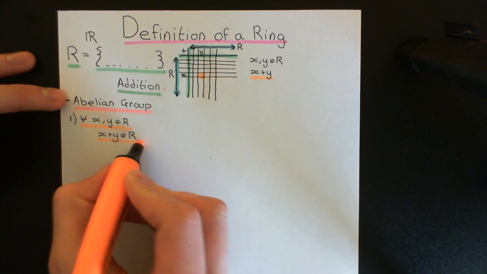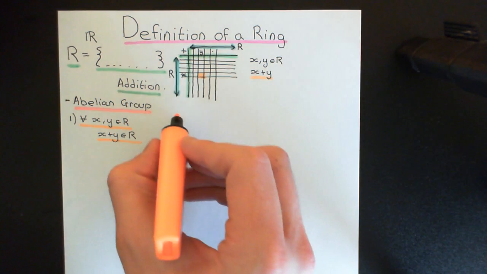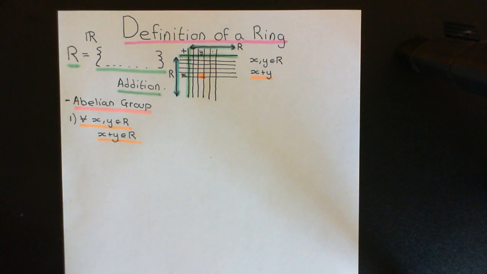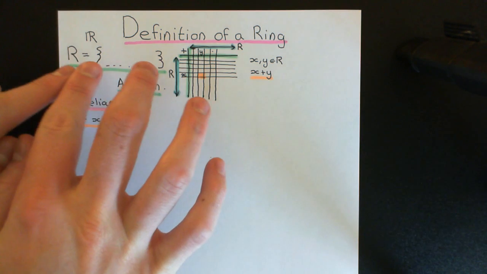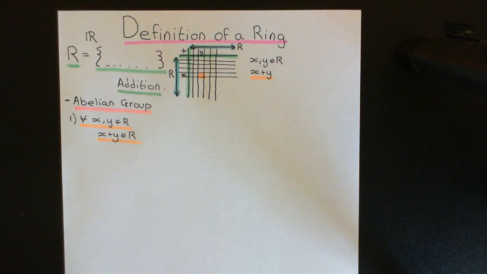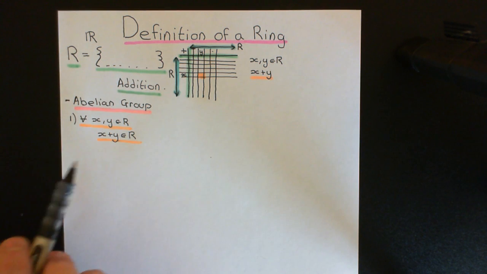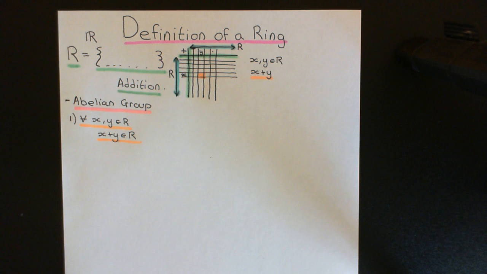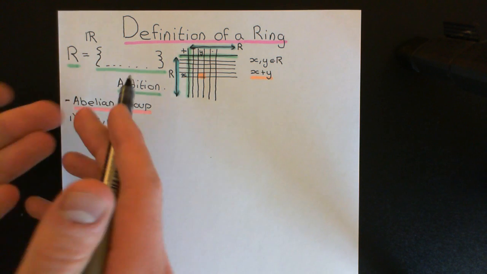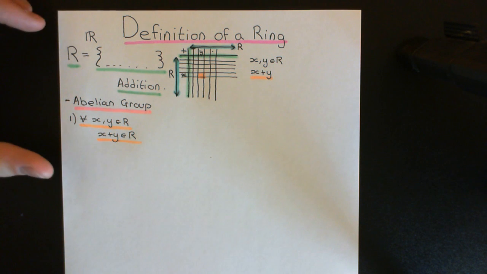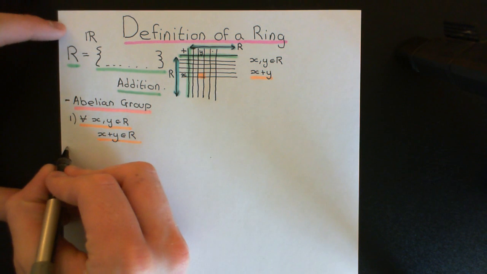This basically says that when you're filling in all the answers in this addition composition table here, you're only allowed to put in answers from the actual ring here. You're not allowed to make up new symbols that weren't actually in this set and put them in as the answers. The answers all have to be from our original set here. Okay, that's all that's saying, that x plus y must be an element of the ring, where x and y are elements of the ring. Okay, so all the answers in the composition table must be back from within our set, capital R here, not symbols that you've made up, which aren't in the set here. Okay, right. So axiom number 2, and I'll put axiom number 2 here.